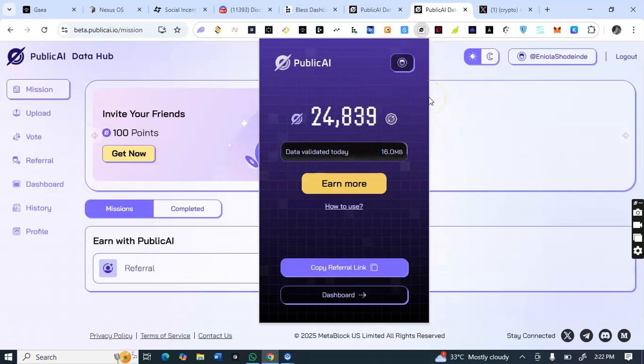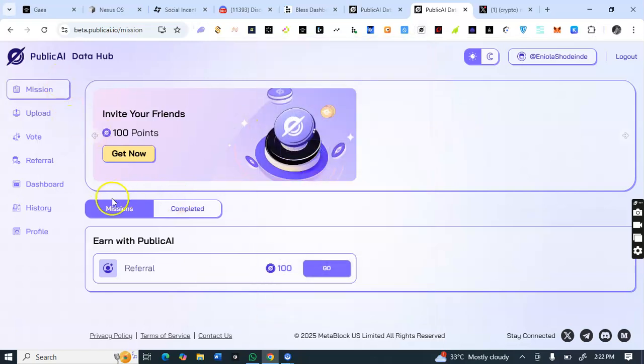Download the extension. Click on earn more to allow the AI to reply on Twitter post after you must have connected your X account. You connect your X account, you connect your Discord, you connect everything, your socials, so that you'll be able to earn.